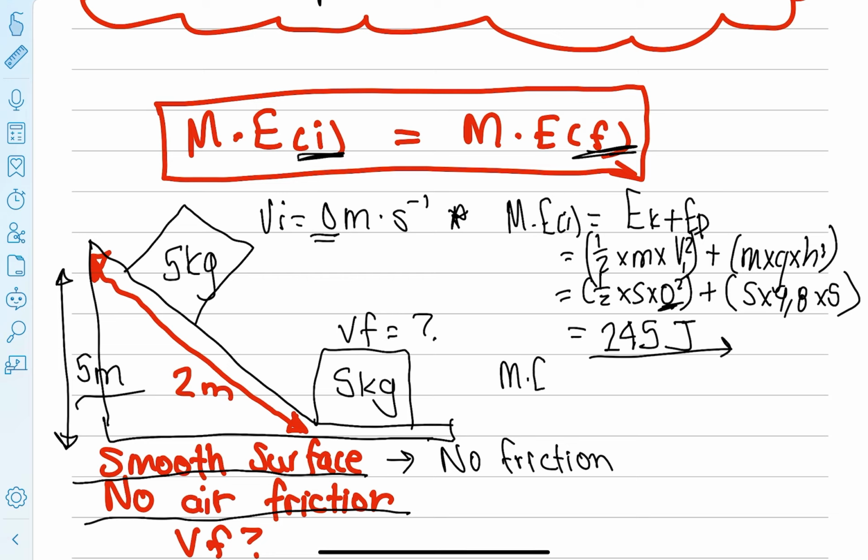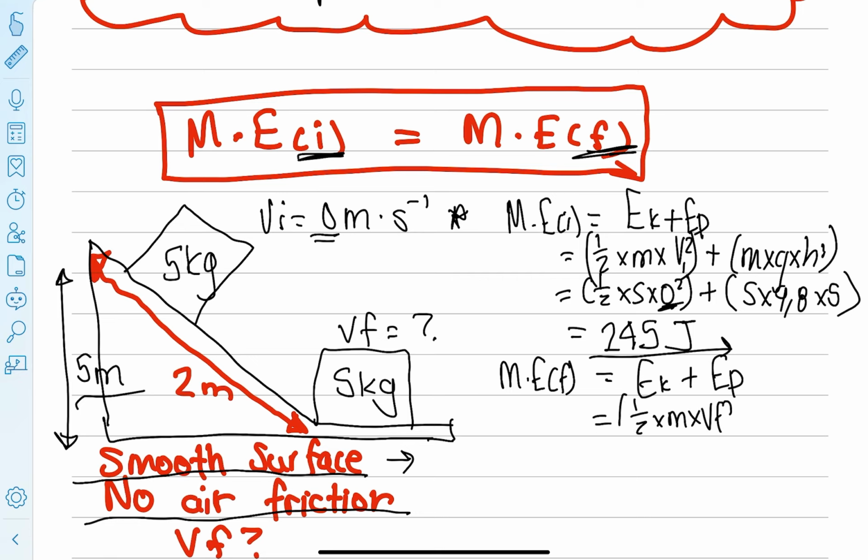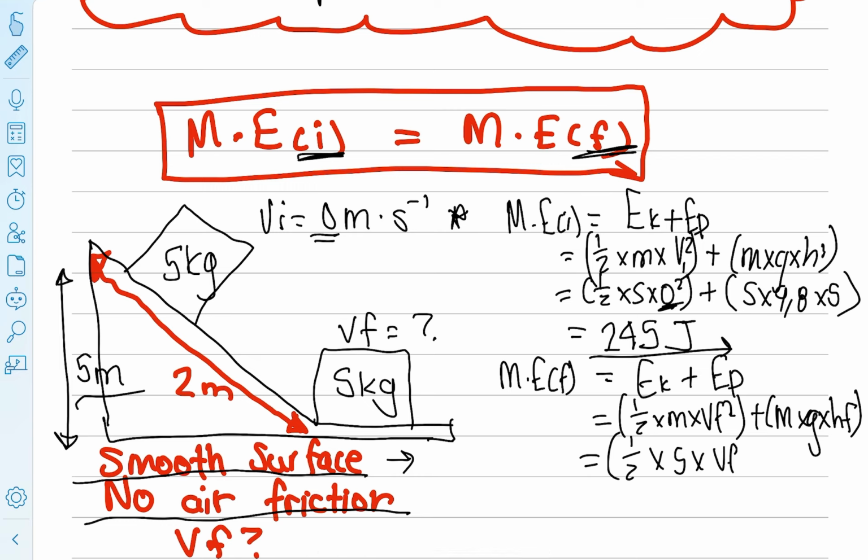Now, what about the final mechanical energy? You can also calculate the final mechanical energy and say kinetic energy plus potential energy is equal to a half times mass times the final velocity squared plus mass times gravity times the final height. So we can say a half times 5 times, but we don't know the final velocity. That is what we're trying to find. Plus 5 times 9.8 times the final height, which is 0. So what you end up having is a half times 5 times final velocity squared. This is your mechanical energy final.